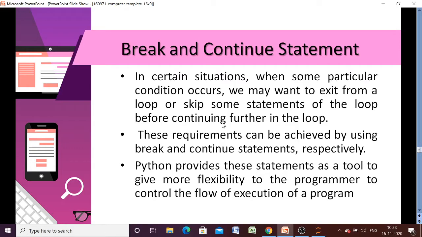Hello everyone, welcome to the video series for class 11 computer science. In this video we are going to discuss the break and continue statements.